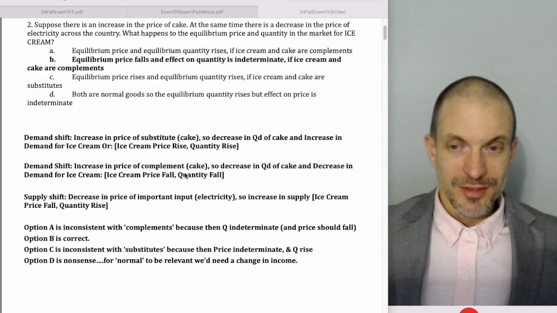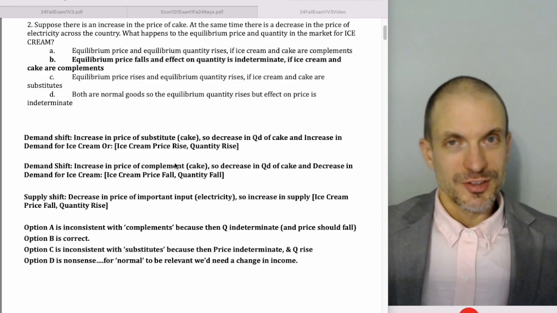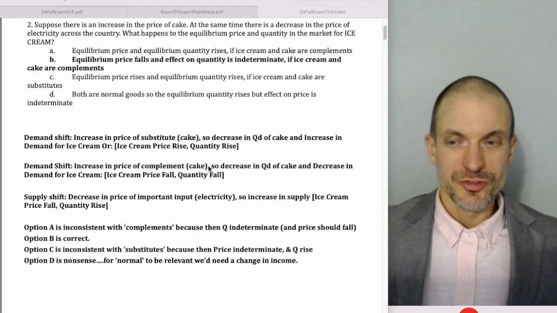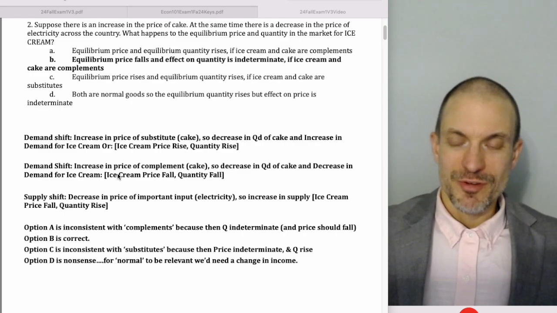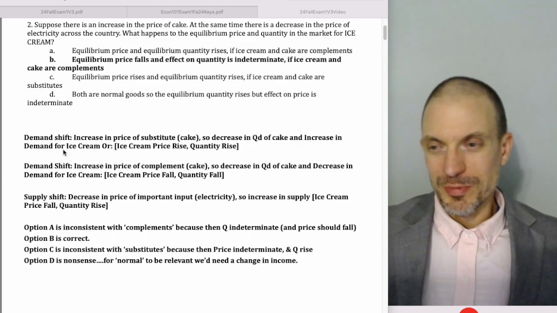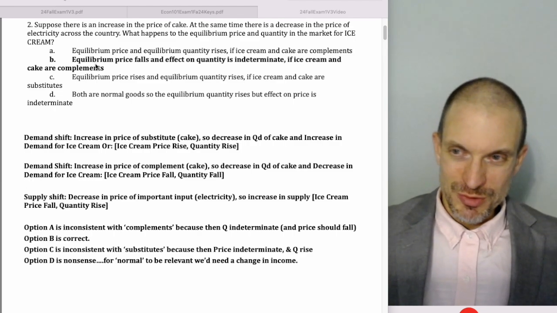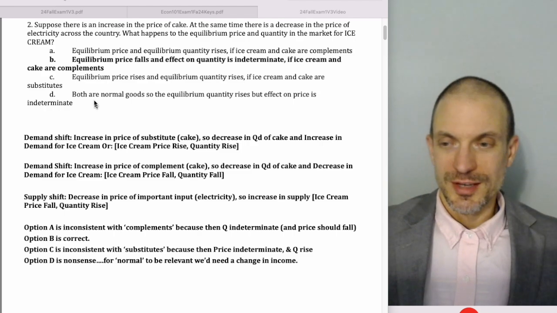If they're complements, then the increase in the price of cake still causes a decrease in quantity demanded of cake, but now people also buy less ice cream to go with the less cake. So we get a decrease in demand for ice cream, and price will fall, quantity will fall. Now we're going to pair a demand shift with a supply shift, and a demand shift with a supply shift, to see which is consistent with A through D.